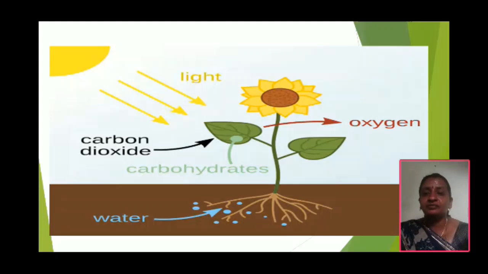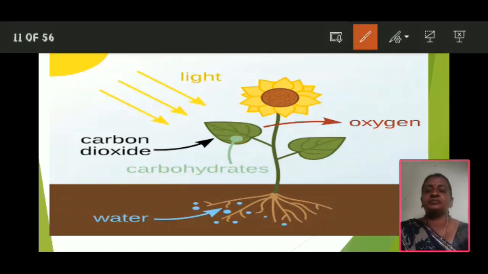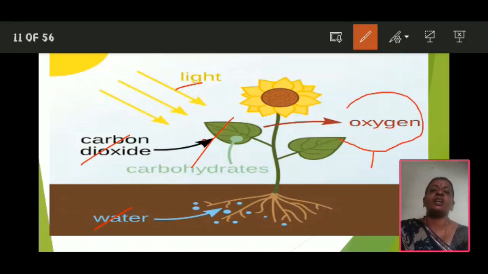Light, carbon dioxide, water and chlorophyll. These are the raw materials, and plants use them to synthesize their own food, releasing food molecules like glucose or starch, and also oxygen. Oxygen and glucose are the end products of photosynthesis.